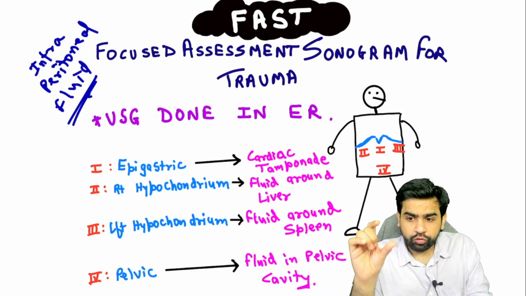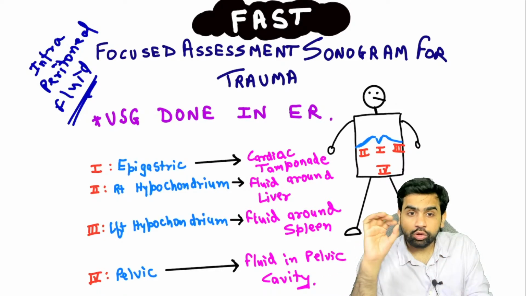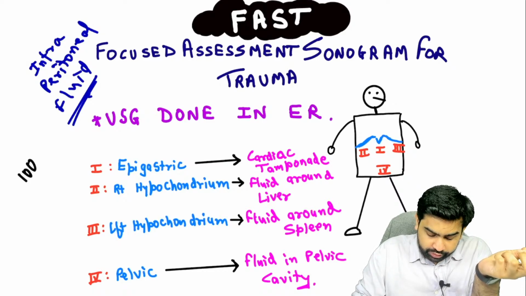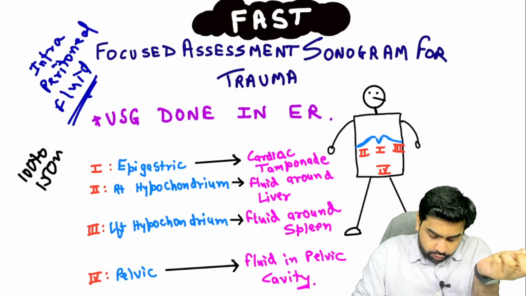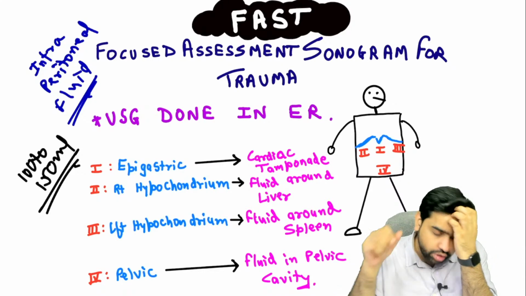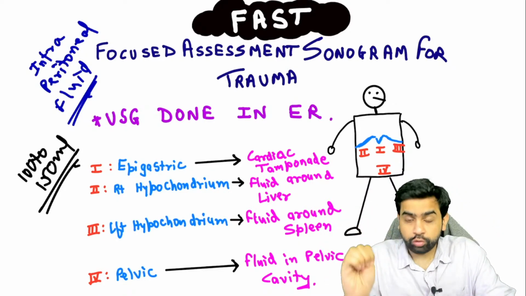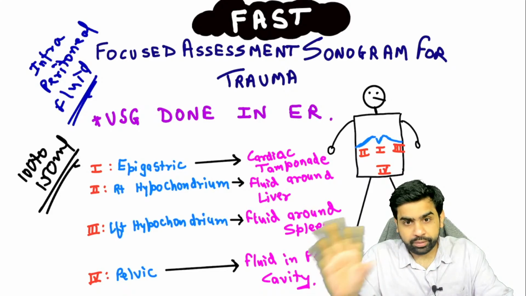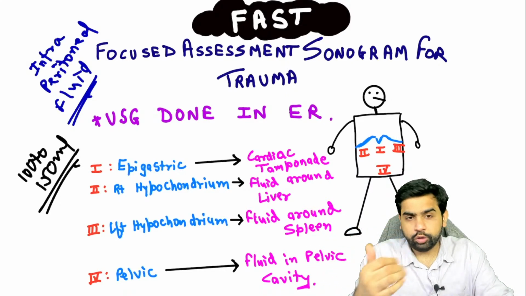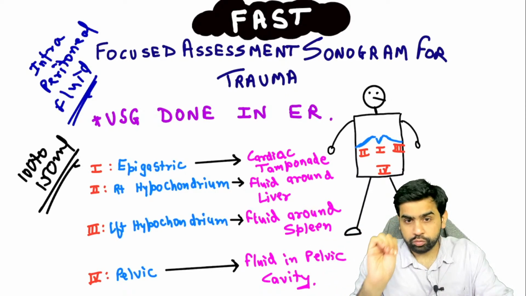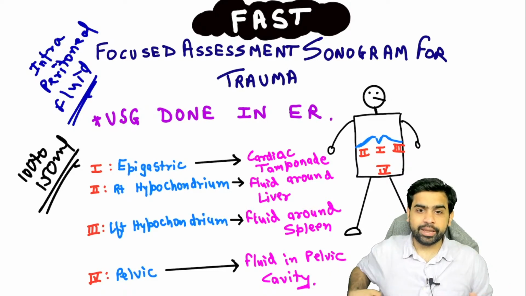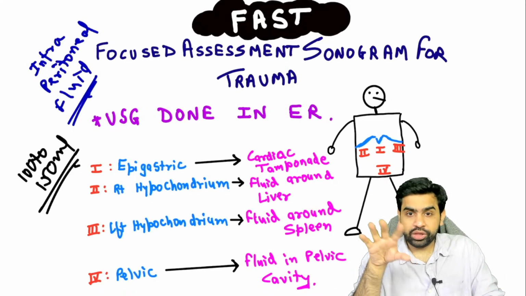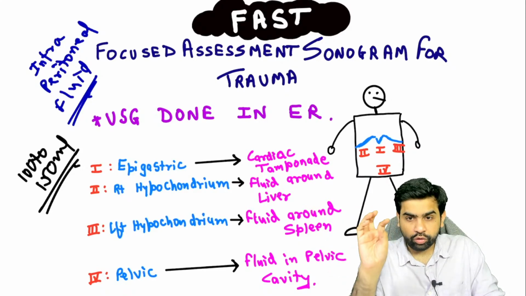Now, how much fluid can be detected by this FAST? 100 to 150 ml. So this is important. 100 to 150 ml of fluid can be detected by FAST. It is an ultrasound done in the emergency room, completed in around 3 to 5 minutes. You keep your probe at 4 positions: the epigastric region, right hypochondriac, left hypochondriac, and the pelvic region. When you keep it in the epigastric region, you are ruling out cardiac tamponade.